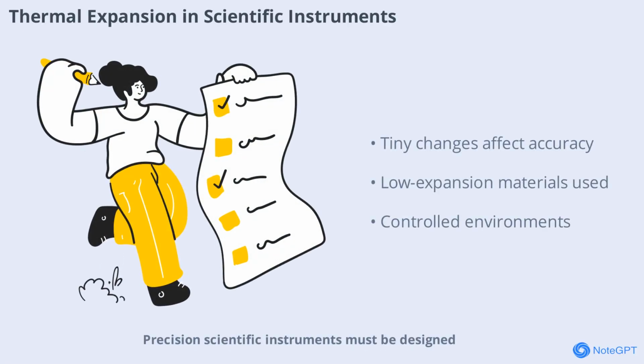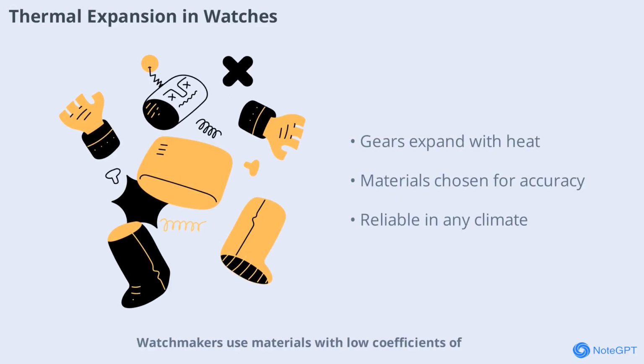Precision scientific instruments must be designed to minimize the effects of thermal expansion. Even tiny changes in size can affect measurements and results. By using materials with low coefficients of expansion and controlling the environment, scientists ensure the accuracy and reliability of their experiments. Watchmakers use materials with low coefficients of expansion to ensure that watches keep accurate time.